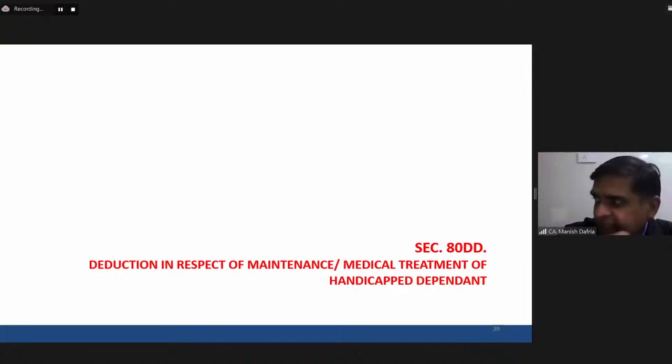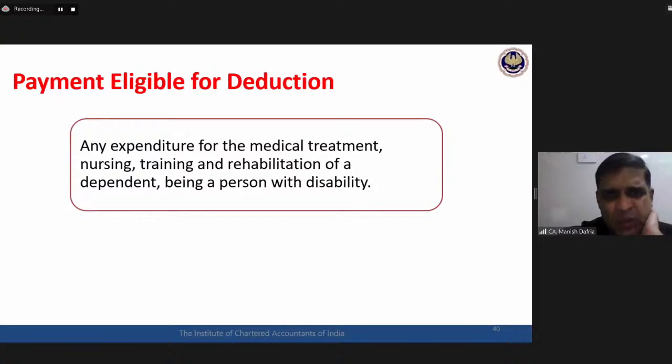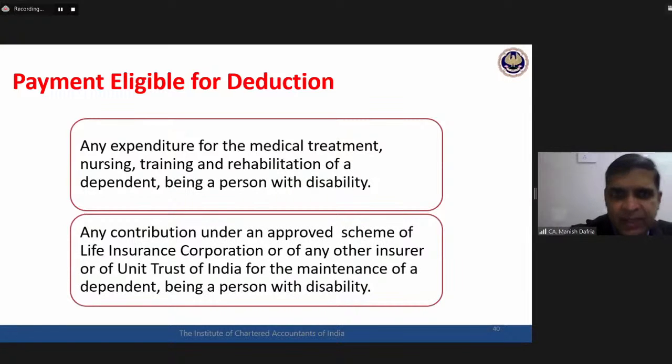After 80D, the next section related with the health aspect is 80DD. Deduction in respect of maintenance or medical treatment of a handicapped dependent. Conceptually, this is a very simple section. What is the situation? There is an assessee. On this assessee, there is a relative who is dependent, and this dependent relative is a person with a disability.